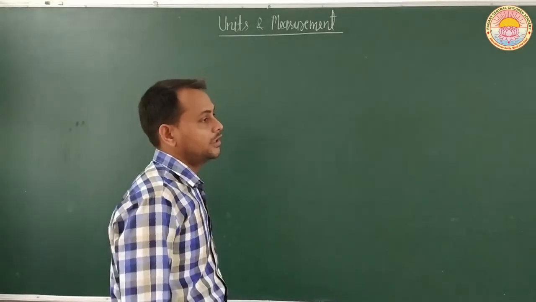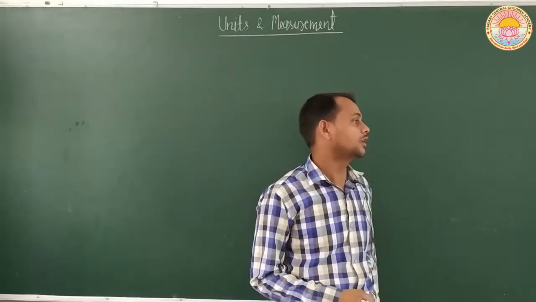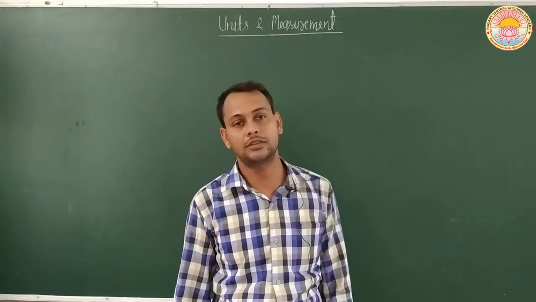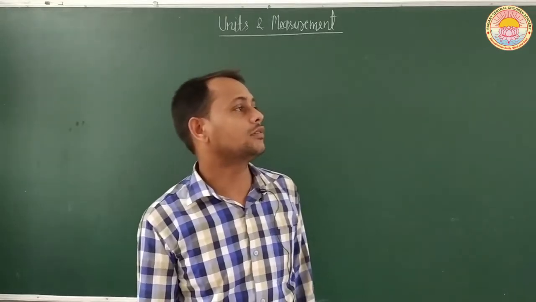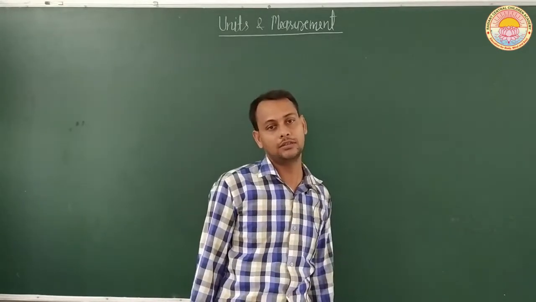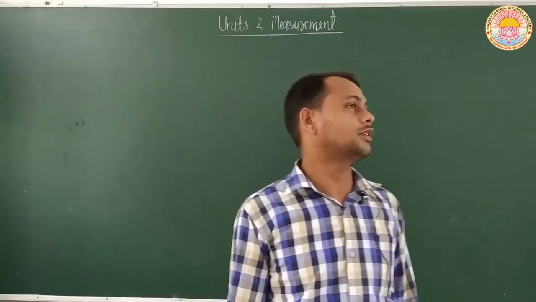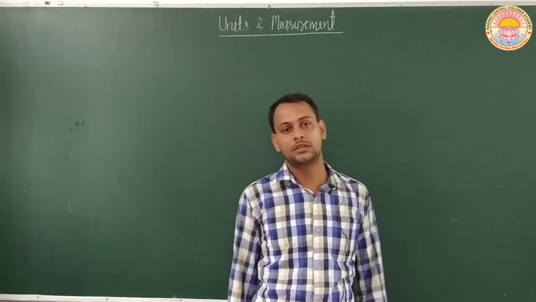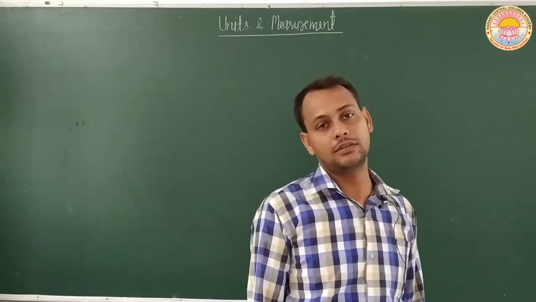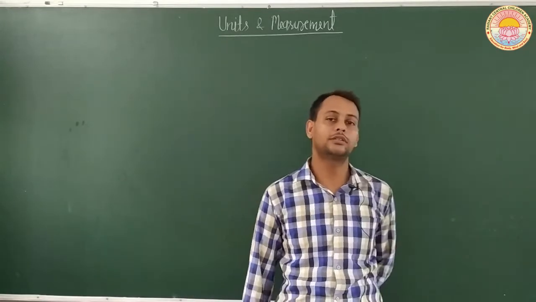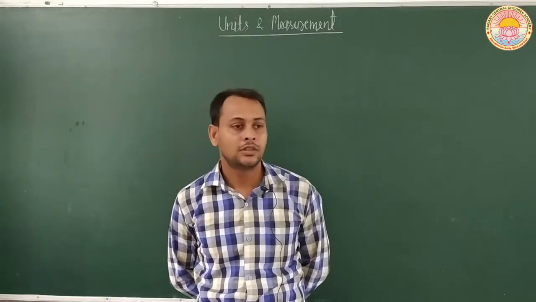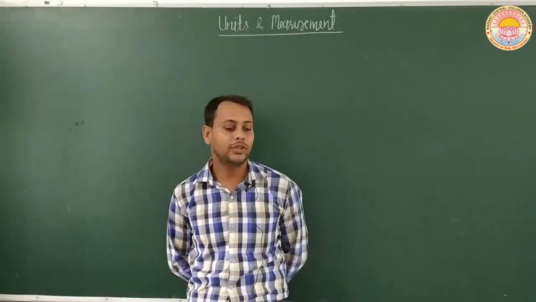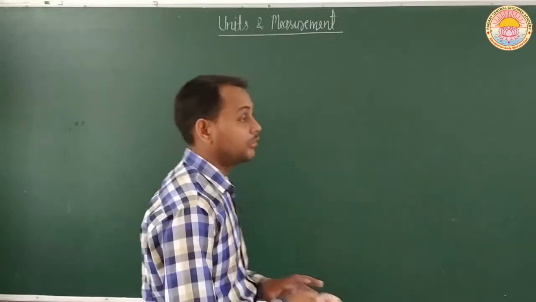In this chapter we will study how we can measure the length of a given tower which is at a particular distance from me, or measure the height of a given building, or measure the distance of the moon from earth, which is a very large distance. Similarly, there are other large distances, from earth to stars, and we can also measure the smallest distances like the size of the atom. So we will study one by one.